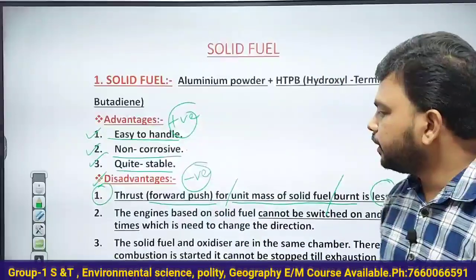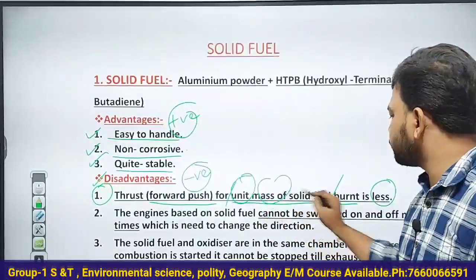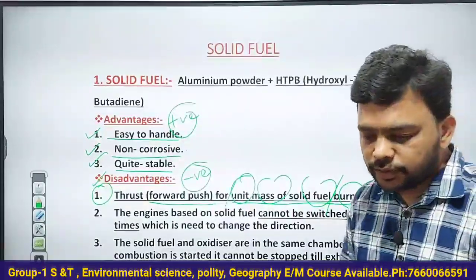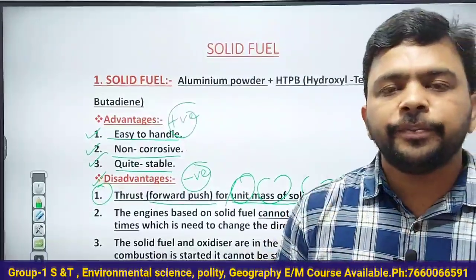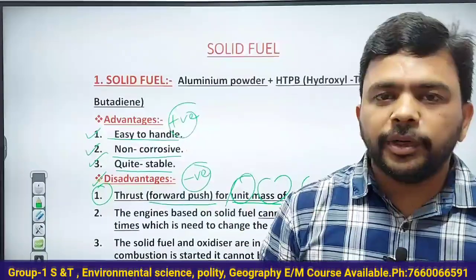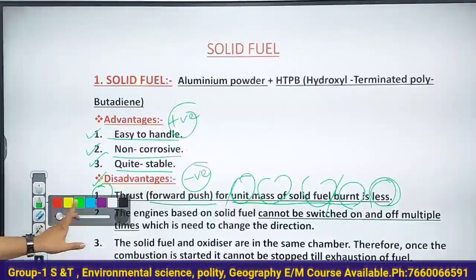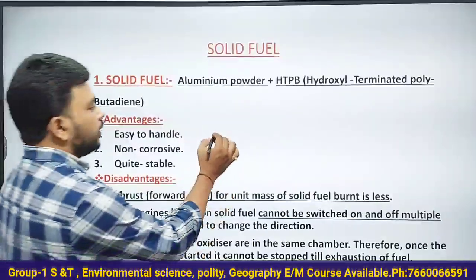So what is happening here? The thrust or forward push for unit mass of solid fuel burnt is very less. That's why solid fuel based rockets, that is SLV and ASLV, are able to launch the satellite only into the low Earth orbit. Only into the low Earth orbit. Understand these things very, very clearly. Catch every point into your mind.